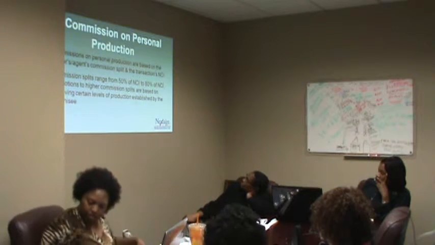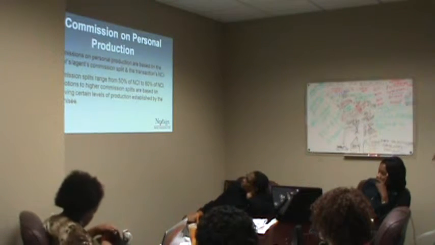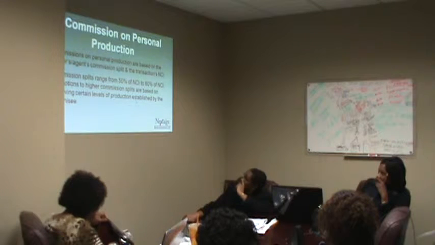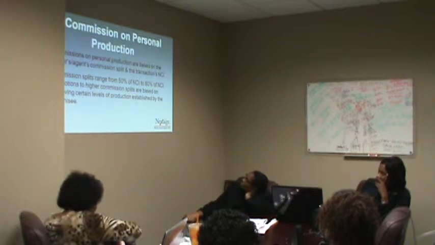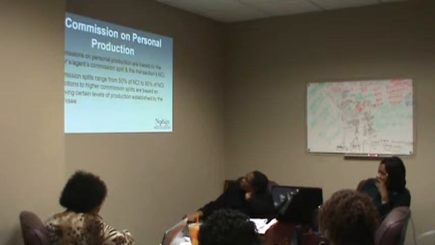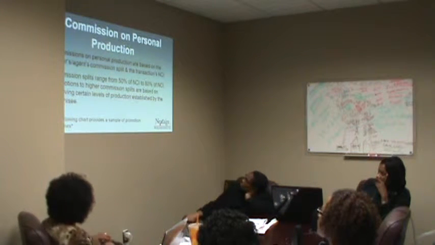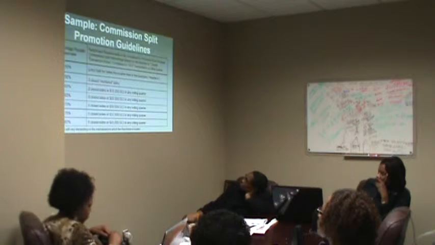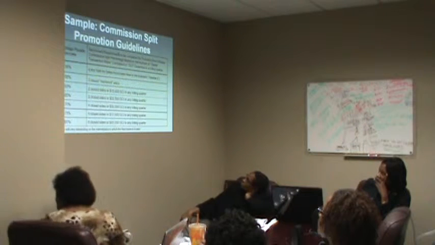So each individual franchisee sets their own criteria for whatever is required to move anywhere from 50% to 80% of NCI. And of course, in some marketplaces, a highly productive real estate agent would not start at 50%. They might start at 75 or even as high as 80%. But again, that is the individual franchisee's decision in each of the local marketplaces. Now, what we've done is provide a chart here to give a sample of promotion guidelines. And again, this is just a sample. Each individual franchisee will set their own criteria.